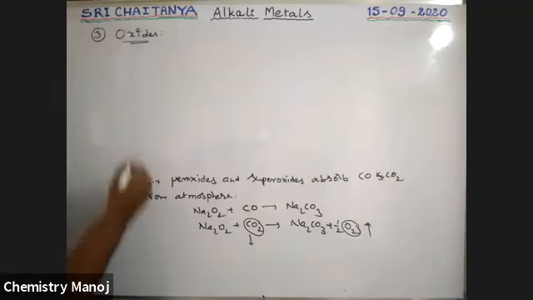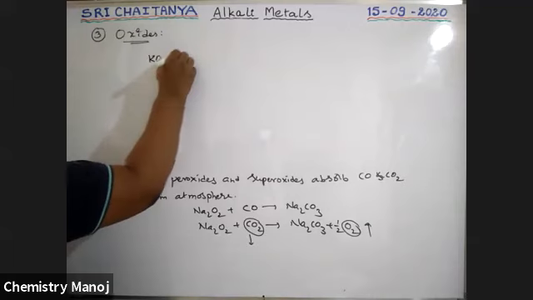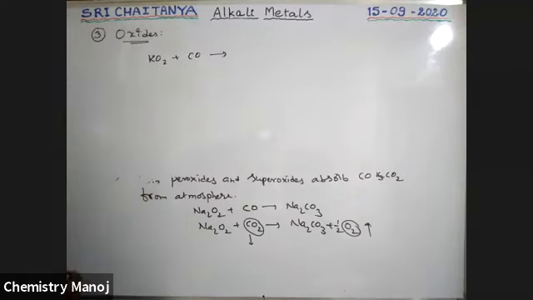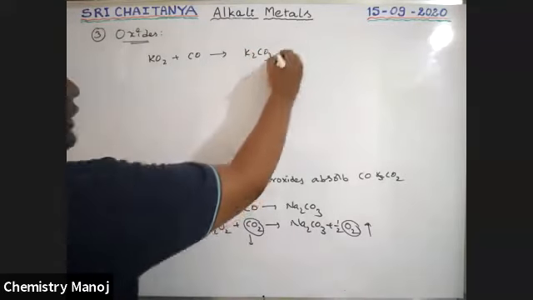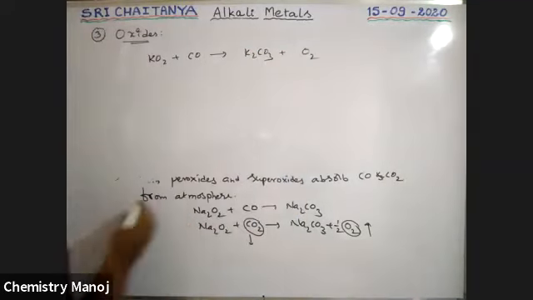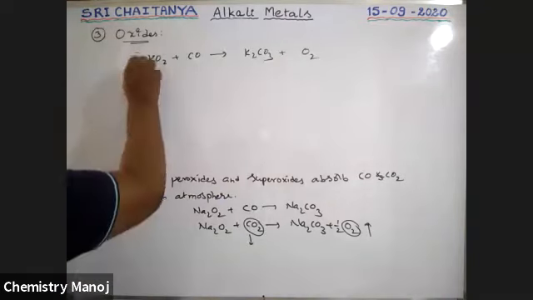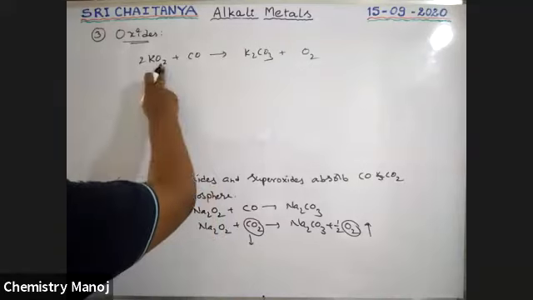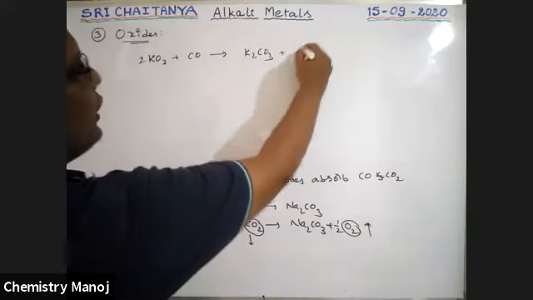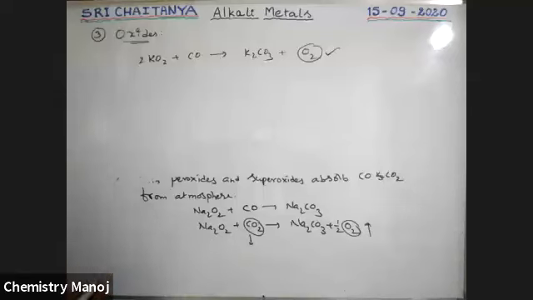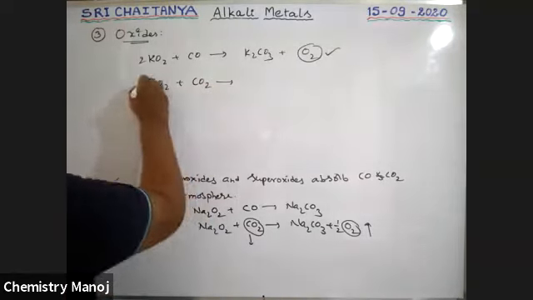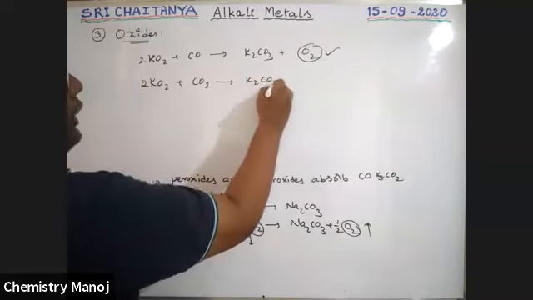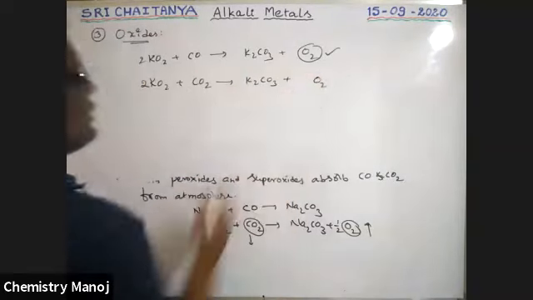Similarly, superoxides. KO2, when it reacts with carbon monoxide, gives K2CO3, potassium carbonate, and O2 gas is evolved. Balancing: 2 KO2 gives K2CO3, 4 plus 1, 5 oxygens, 3 plus 2. Oxygen gas is evolved. Next, same type, KO2, when reacts with carbon dioxide, gives K2CO3 plus, once again, oxygen gas is liberated.